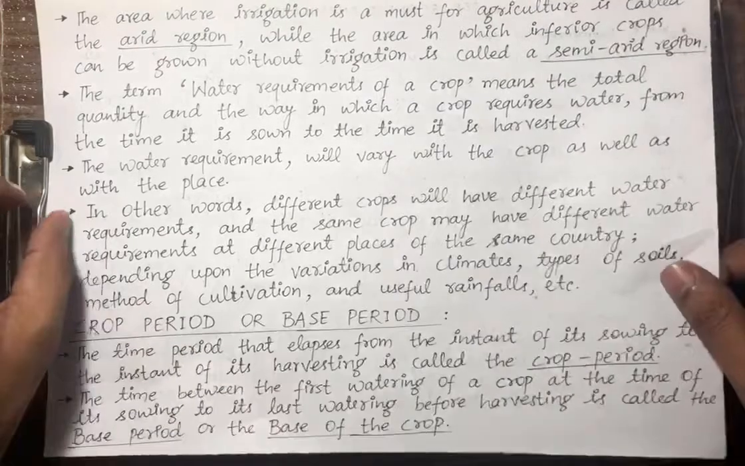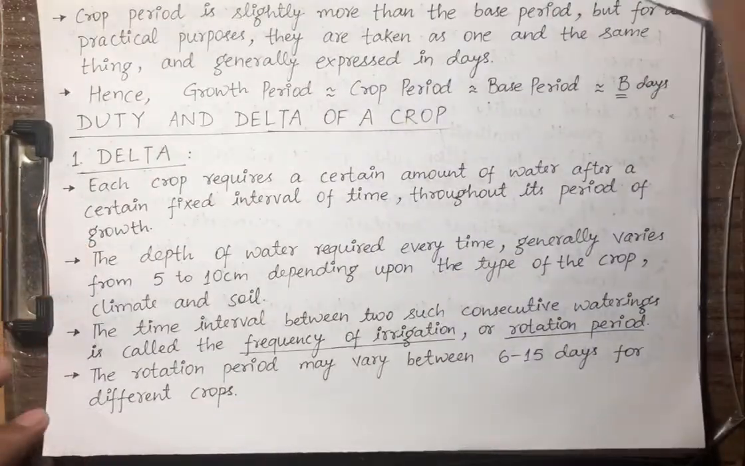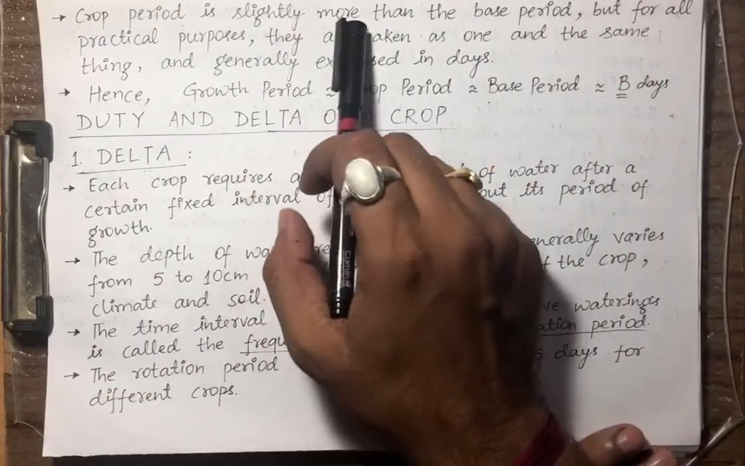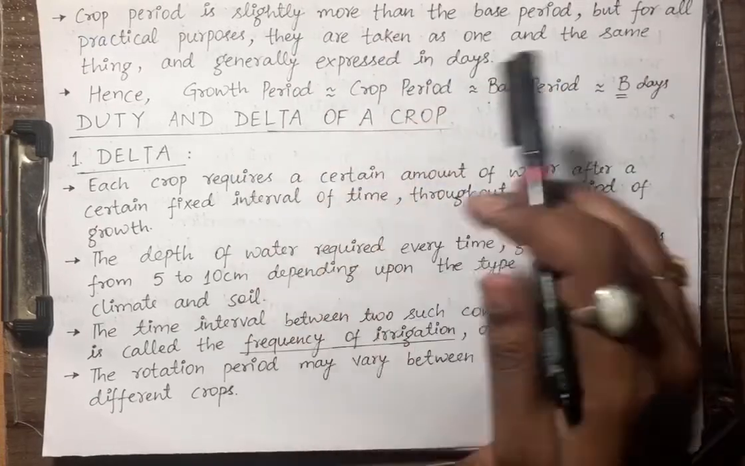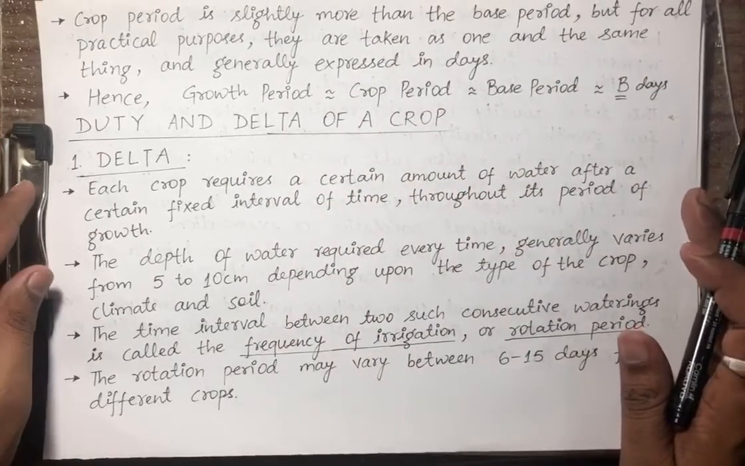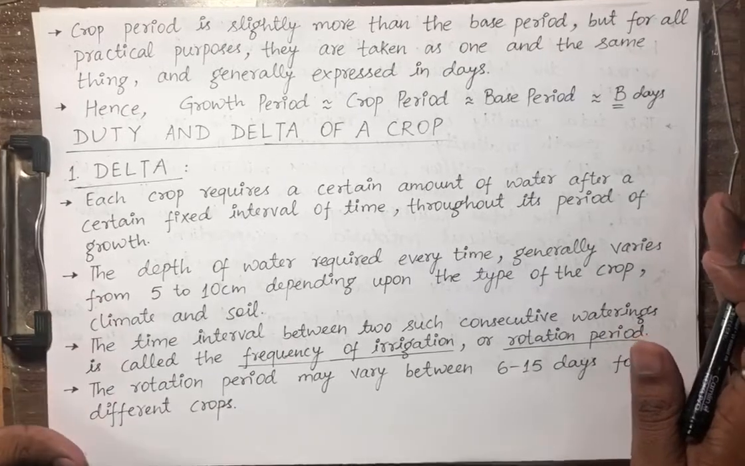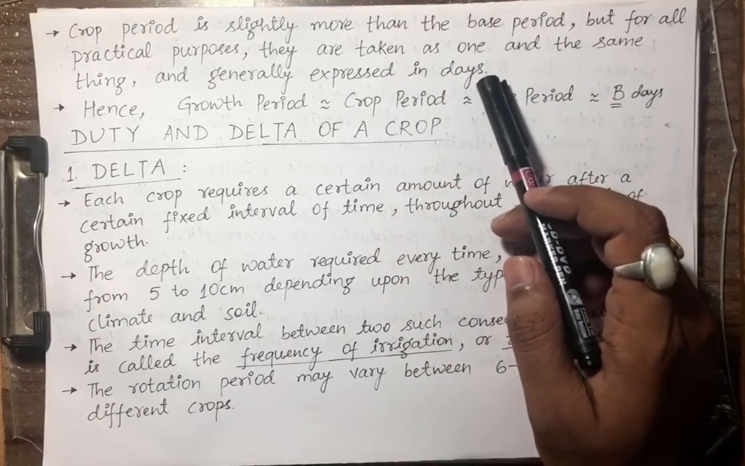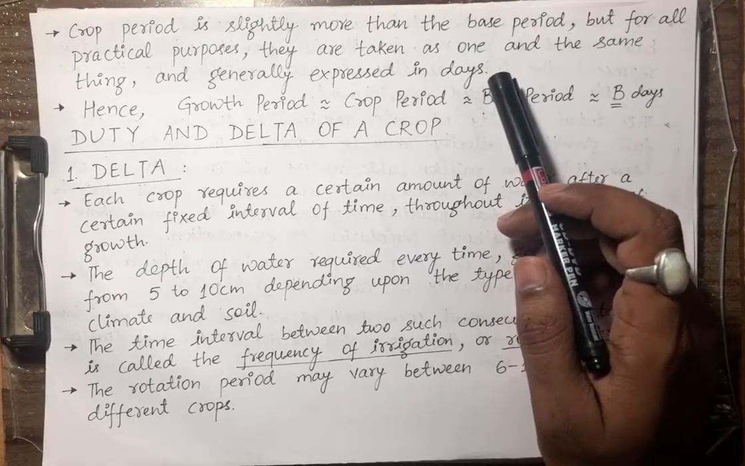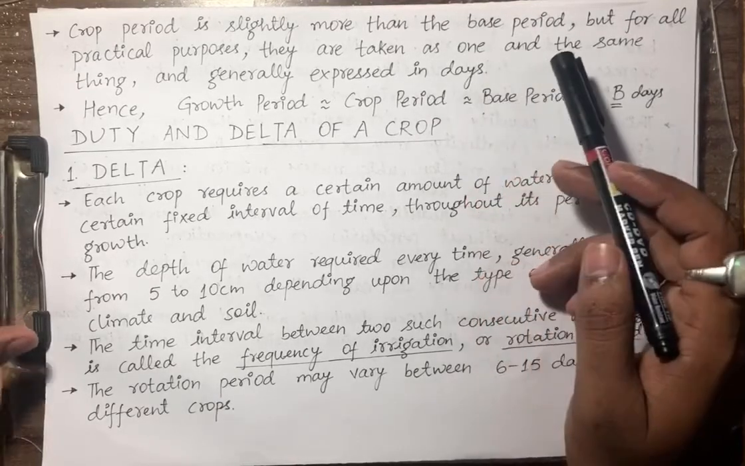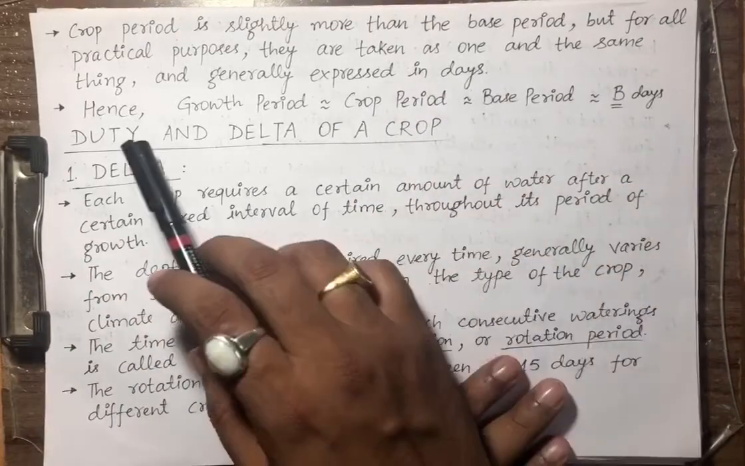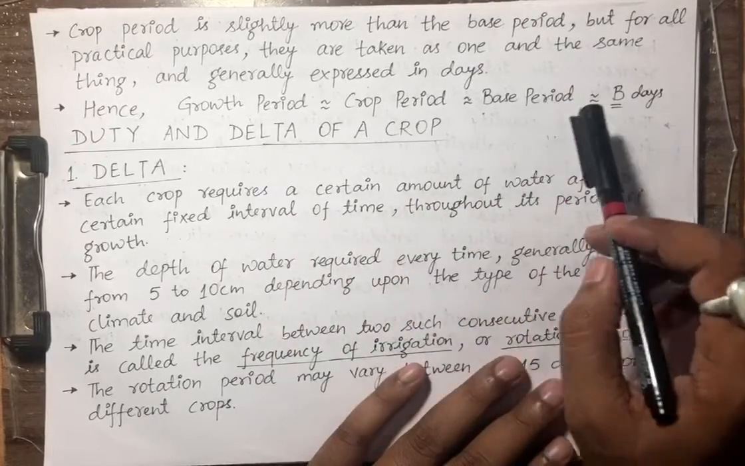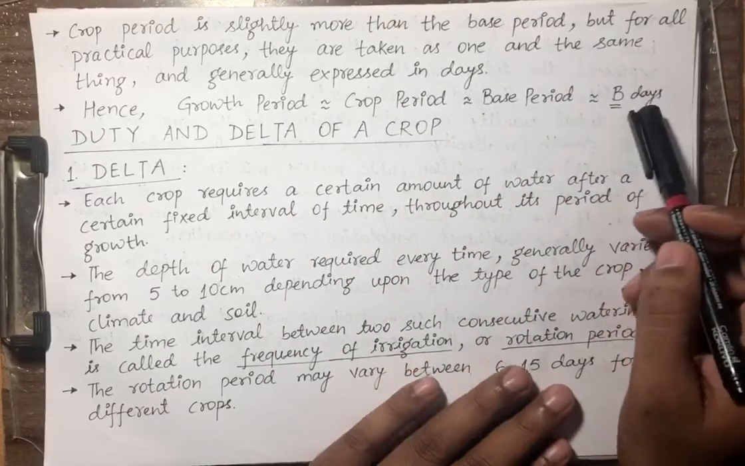So let us see what the various correlations are. Crop period is slightly more than the base period, as I have shown you, but for all practical purposes these two are going to be the same. For all calculations, crop period will be equal to base period. Hence growth period or crop period or base period we will denote as B number of days.